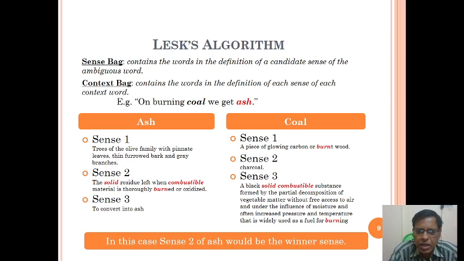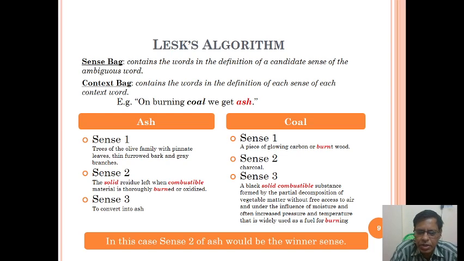Coal also has three senses. The first is a piece of glowing carbon or burnt wood. Sense 2 is charcoal.